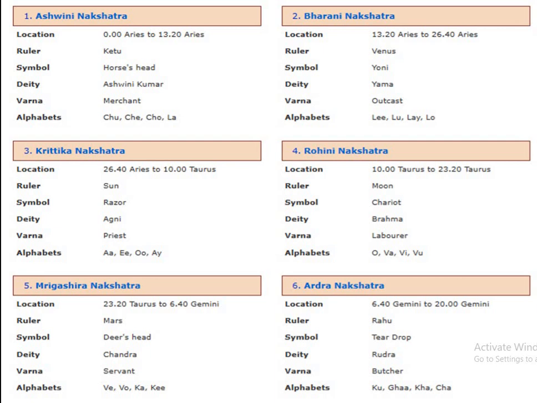The fifth nakshatra is Mrigashira. Mrigashira nakshatra belongs to Mars. It starts from 23.2 degrees Taurus to 6.4 degrees Gemini. The sixth nakshatra is Ardra nakshatra. It belongs to Rahu and it starts from 6.4 degrees Gemini to 20 degrees Gemini.